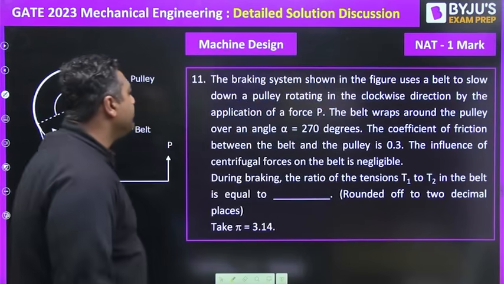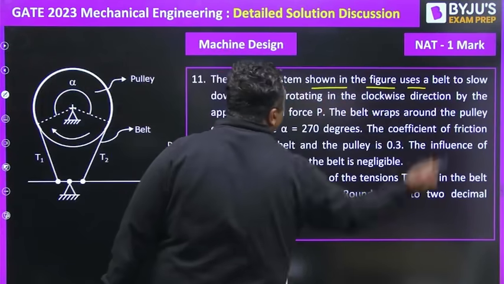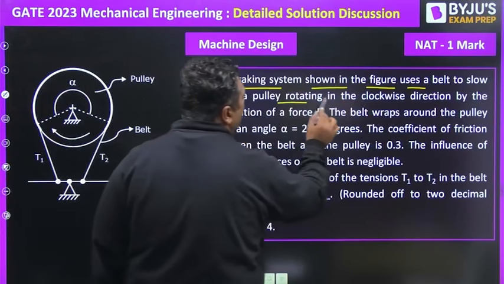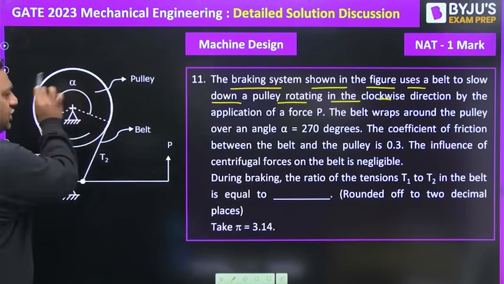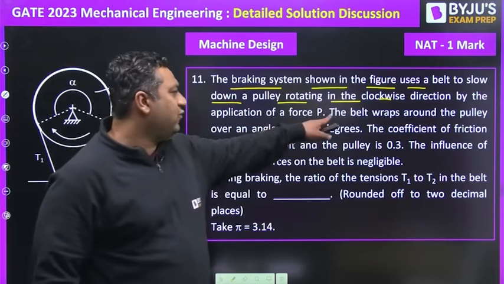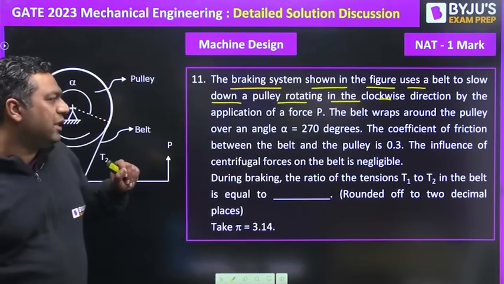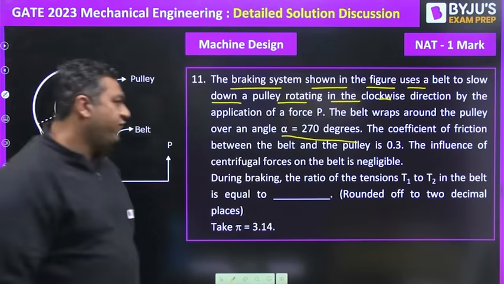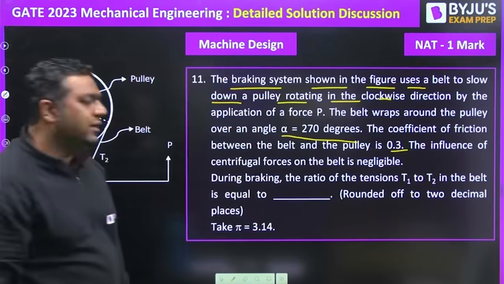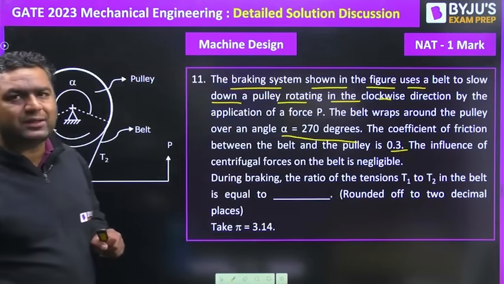This question says, the braking system shown in the figure uses a belt to slow down a pulley rotating in the clockwise direction. They have mentioned the direction of rotation as clockwise. They have said that force P is applied, the belt wraps around the pulley. They have given the angle of wrap as 270 degrees. Coefficient of friction is 0.3. They have mentioned T1 and T2 are the tensions.